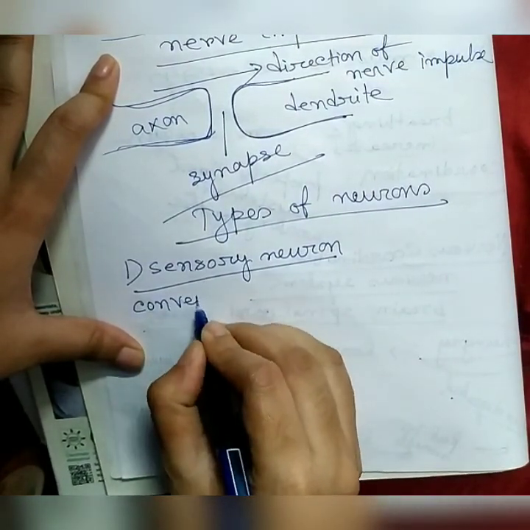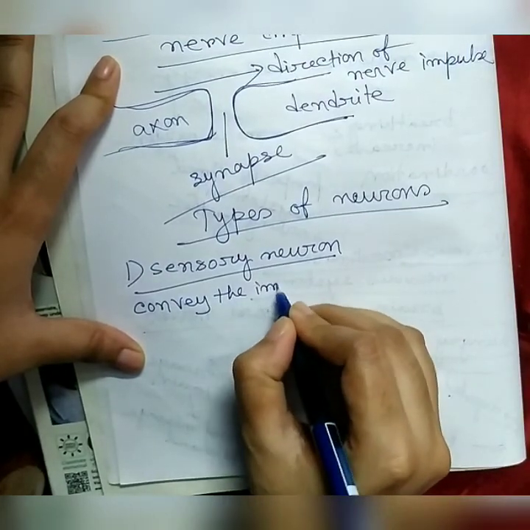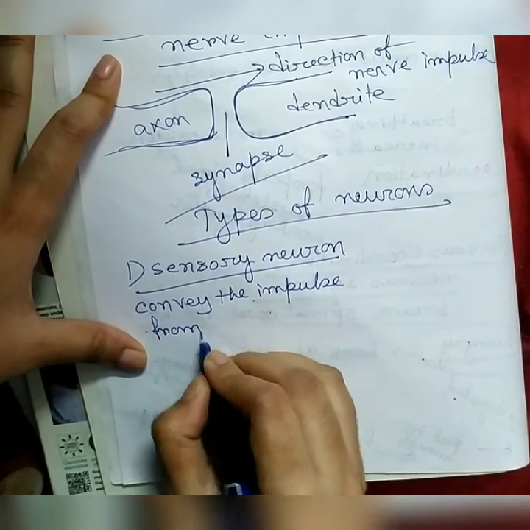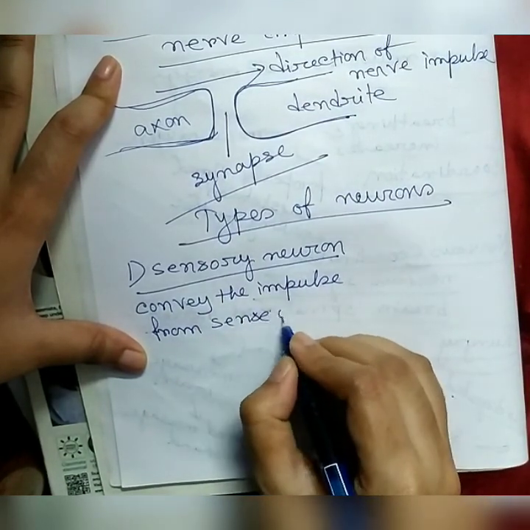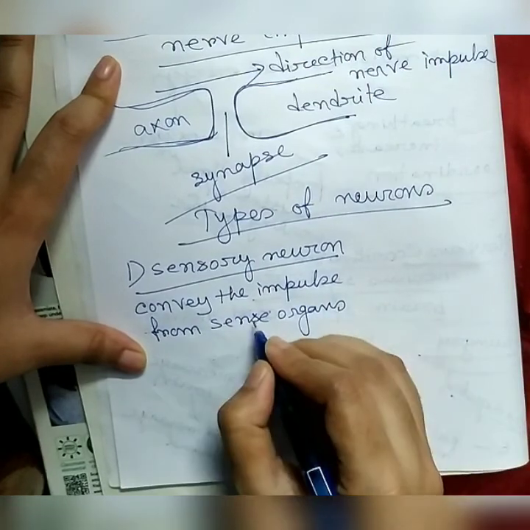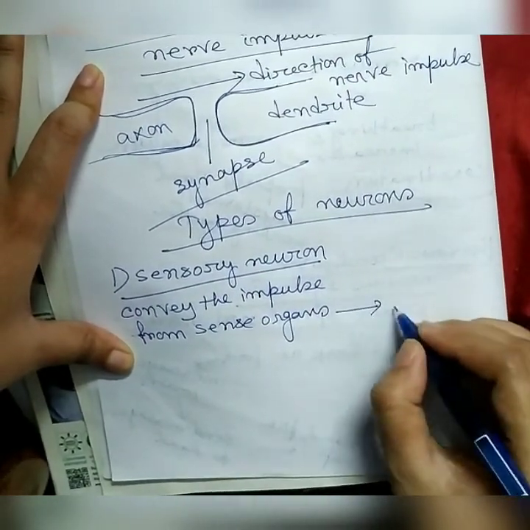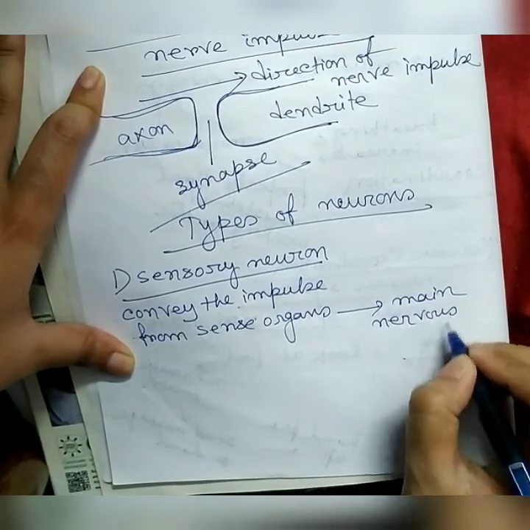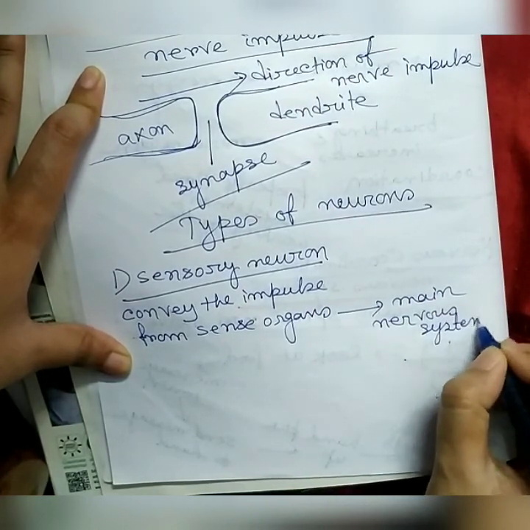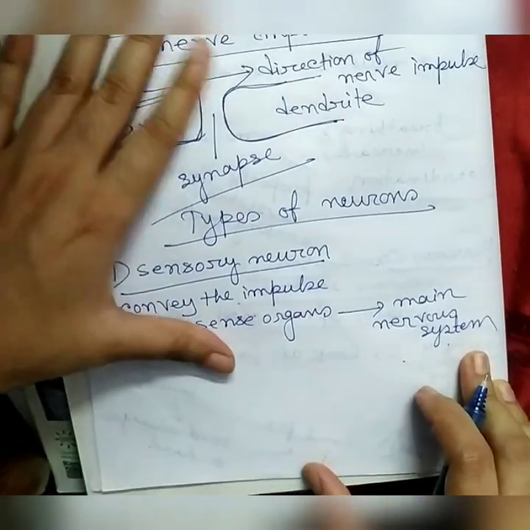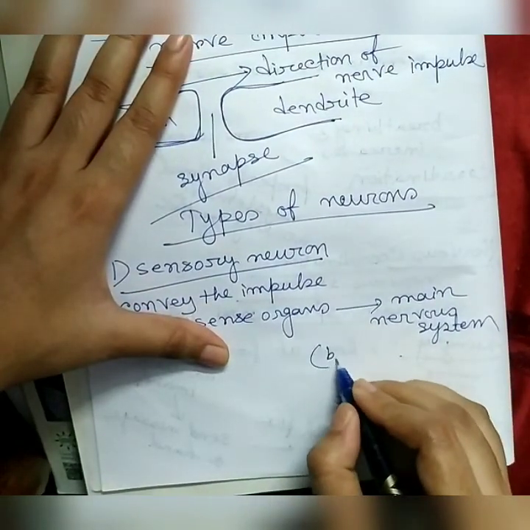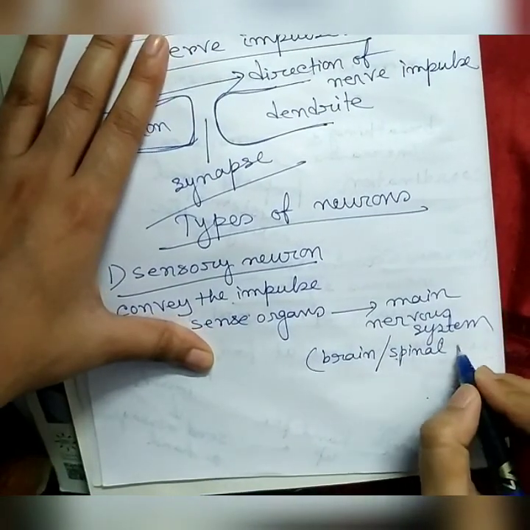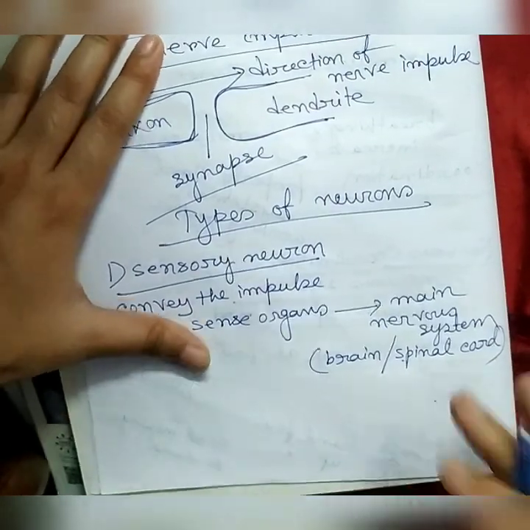They convey the impulse from the sense organs to the main nervous system. And you know what the main nervous system is? Main nervous system means either the brain or spinal cord.